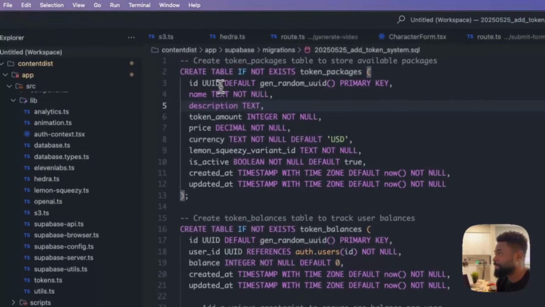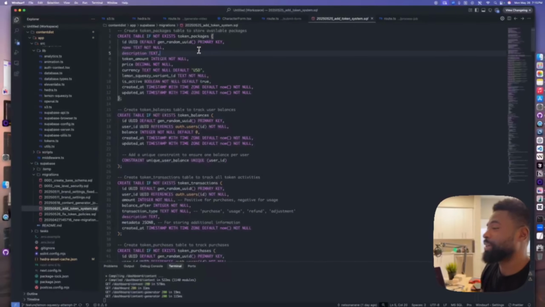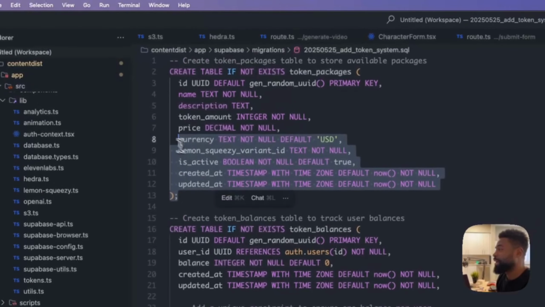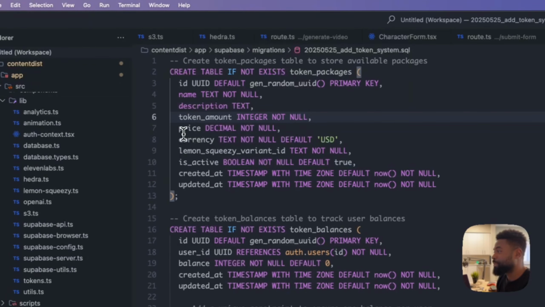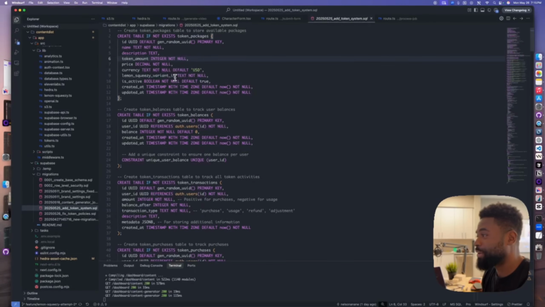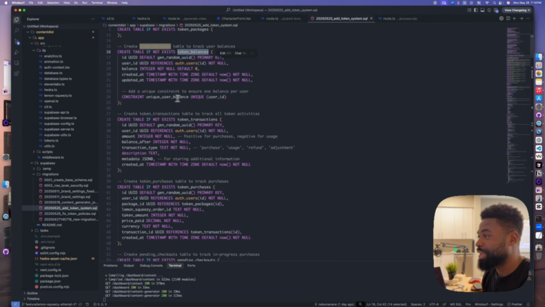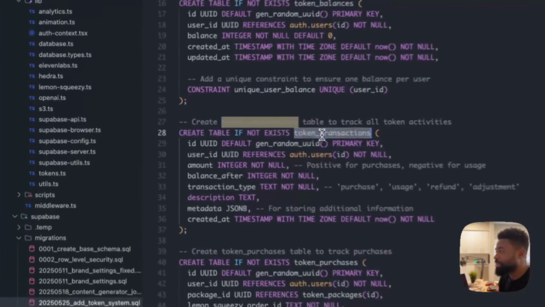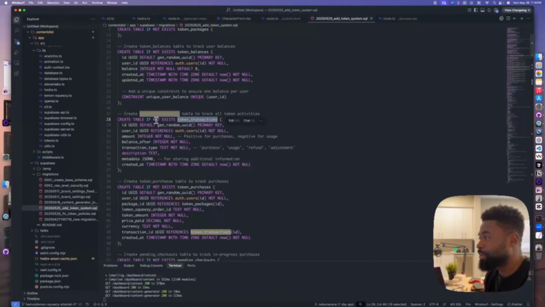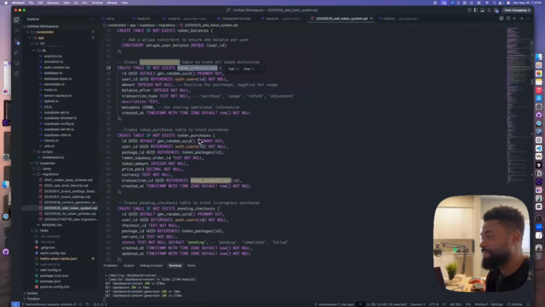So we have this table of token packages. We have this table created that basically has a token amount, price, currency, Lemon Squeezy variant ID, is active or not, and created at and updated at. We also have this table called token balance, and we also added a constraint here to only be bound to the user ID, right? Token transactions. This table is to track all token activities. We have a token purchases table just to track purchases.